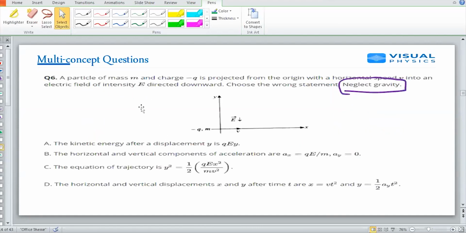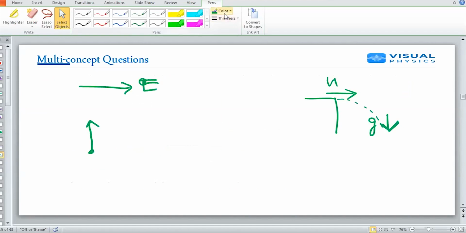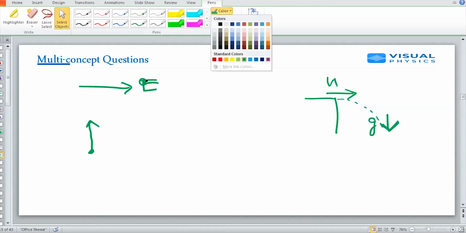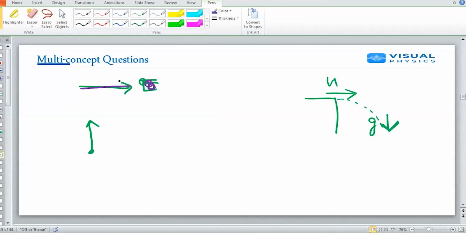Let me read again this question. A particle of mass m, charge minus q, projected from the origin with horizontal speed v into an electric field of intensity directed downward. Sorry, I just changed the direction. Particle is projected horizontally and electric field is acting downward.